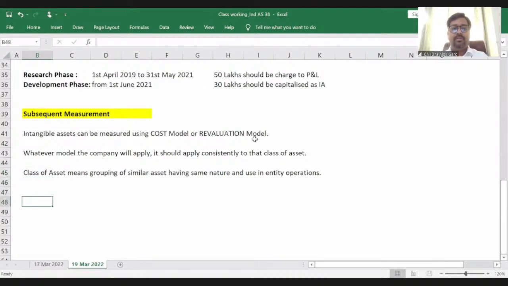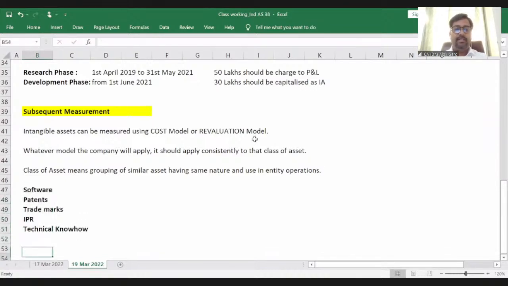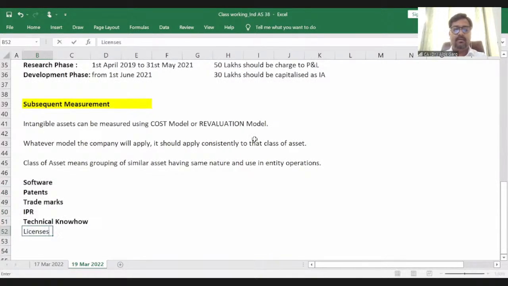Examples of class of asset could be software, patents, trademarks, then intellectual property rights, IPR. These could be technical know-how. This could be the example of class of intangible asset. Licenses, mining rights.